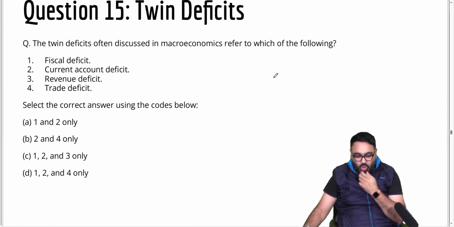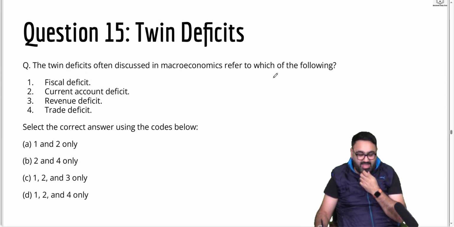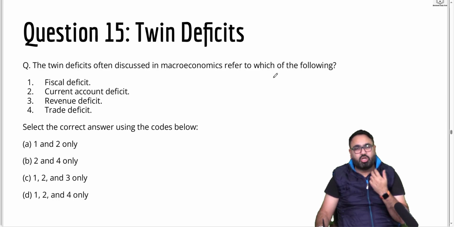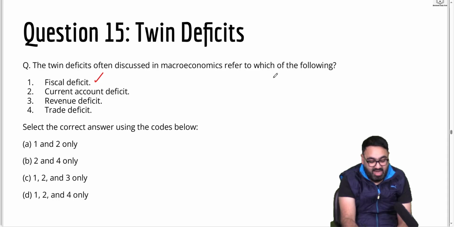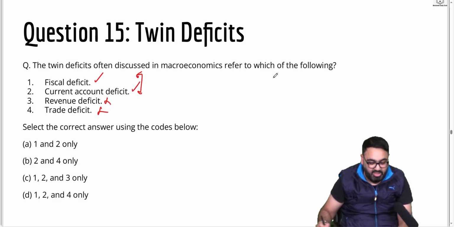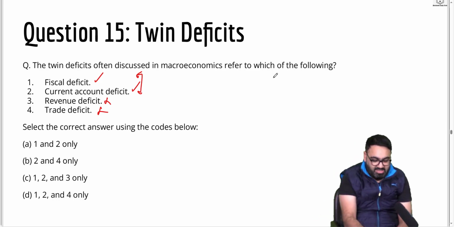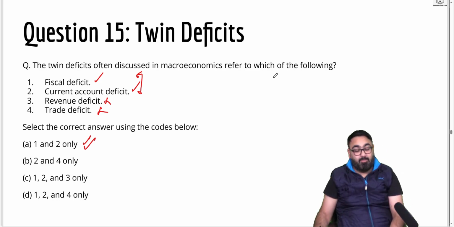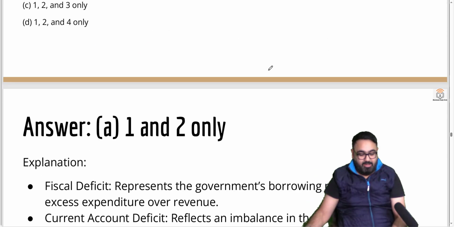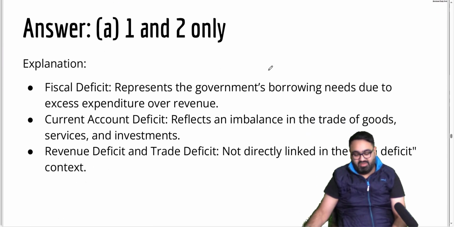Next, question 15 about twin deficits. A few years back, our economic survey talked a lot about the twin deficit problem that we are facing. So which of these actually refer to the twin deficit problem? First, fiscal deficit, yes. Current account deficit, yes. These are the two that the economic survey talked about as India having a twin deficit problem. That is 1 and 2. High fiscal deficit plus high current account deficit is a very bad situation for economic growth of any country. These two together are called the twin deficits.